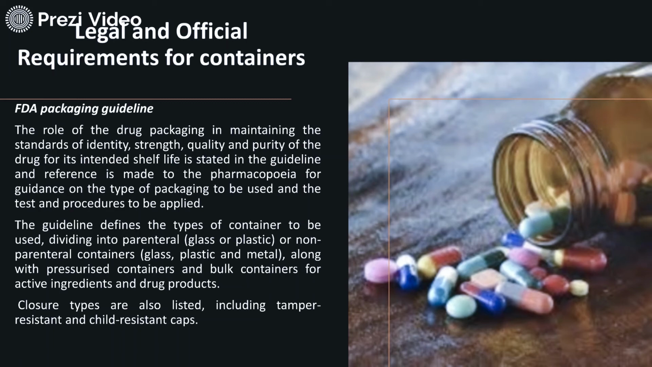It also defines that the types of containers to be used should be divided into parenteral, which ranges from glass or plastic, and non-parenteral containers: glass, plastic, metals, along with pressurized containers. Pressurized containers means aerosols, and there are bulk containers for active ingredients and drug products. Accordingly, closure types are also listed, which include tamper resistant and child resistant caps. These sorts of closures ensure that the product has not been tampered with until it is consumed by the consumer.